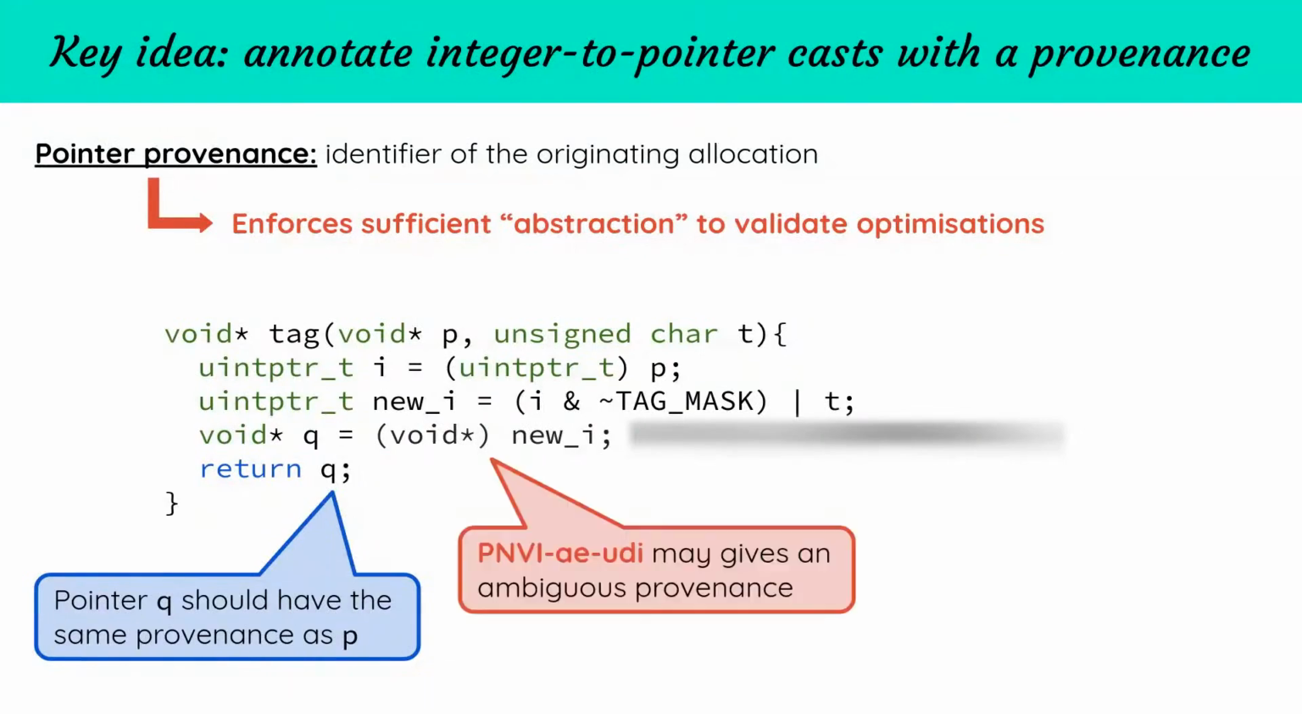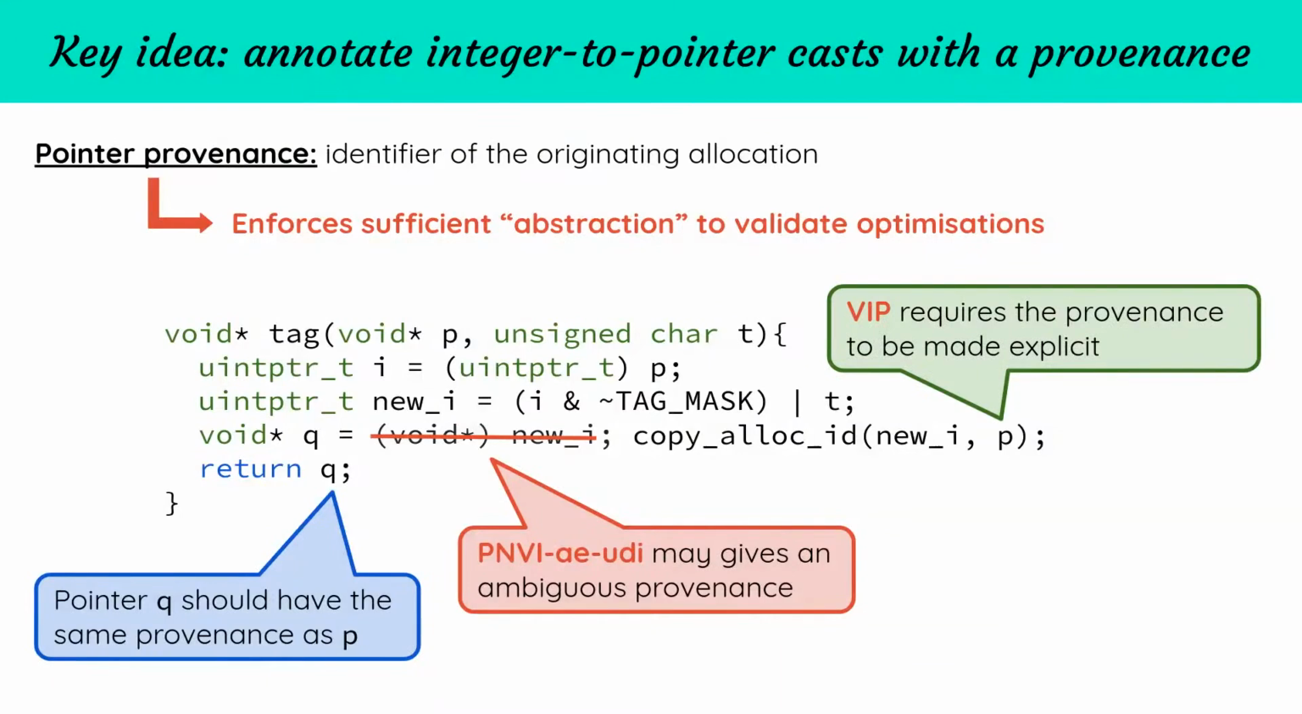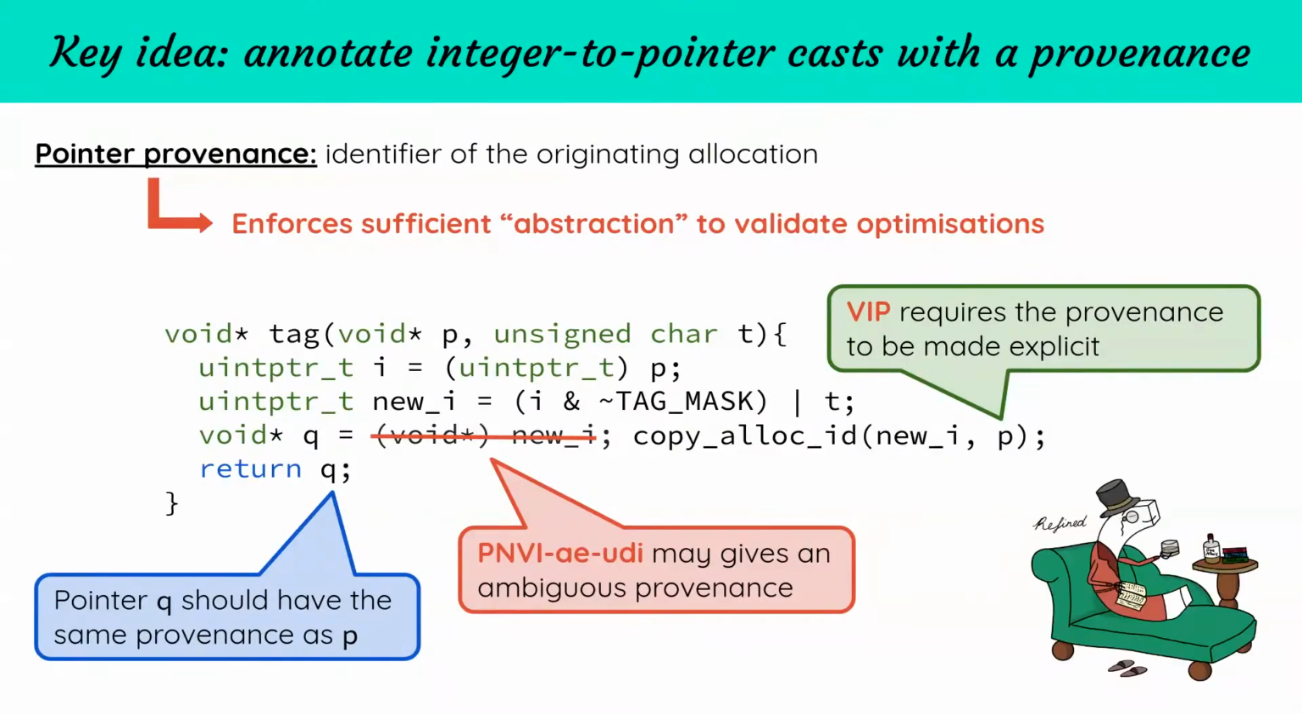However, this is not at all obvious to PNVI, and in some cases it may need to work with an ambiguous provenance. To avoid all ambiguities, VIP requires replacing the bare integer-to-pointer cast with the use of a specific copy_alloc_id instruction. And this instruction performs a cast but additionally assigns the provenance of its second argument to the obtained pointer. And thanks to this idea, VIP can easily be integrated into a verification framework like RefinedC that can then be used to verify functions like tag.